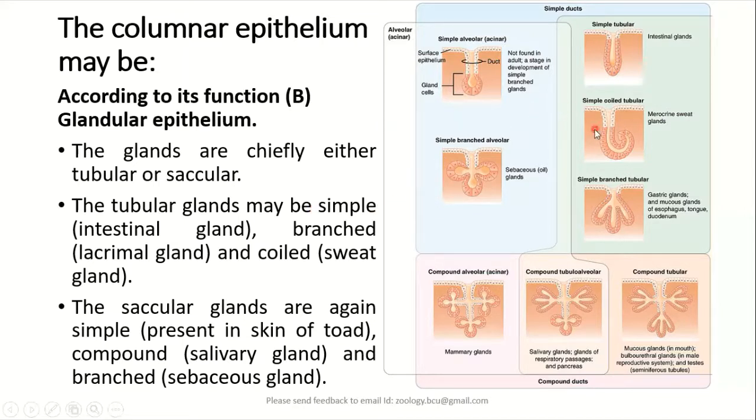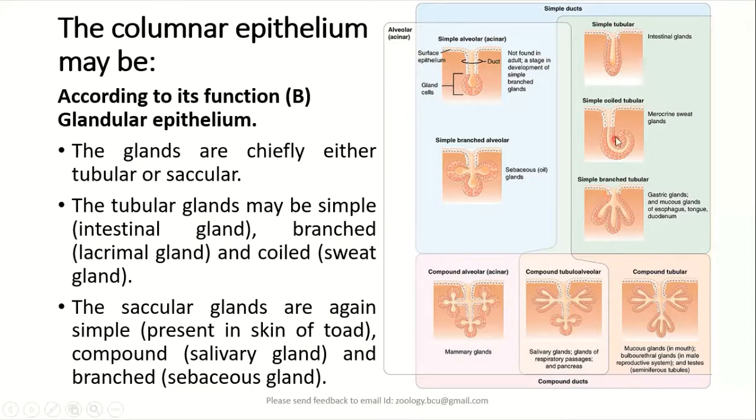This tubular gland may be simple, with a test tube-like structure, or it may be branched, as we come across in the case of lacrimal glands, which secrete tears. The lacrimal glands are present in the eyes, whereas simple tubular glands are found in the intestine of animals.